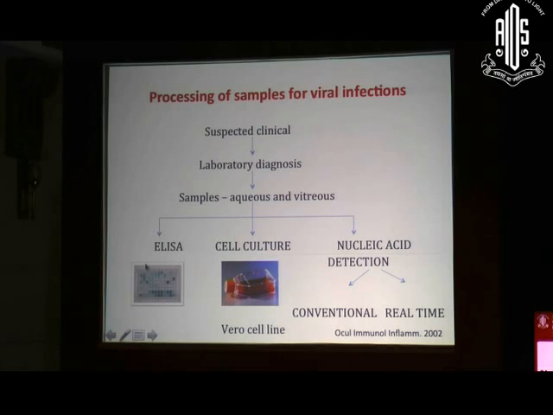But both ELISA and cell culture have low sensitivity, whereas nucleic acid amplification techniques have high sensitivity and can really help in the rapid diagnosis of viral infection. You can use either conventional PCR or real-time PCR. Real-time PCR is a closed system, and you can not only diagnose the infection, but also quantitate the load of the infection.